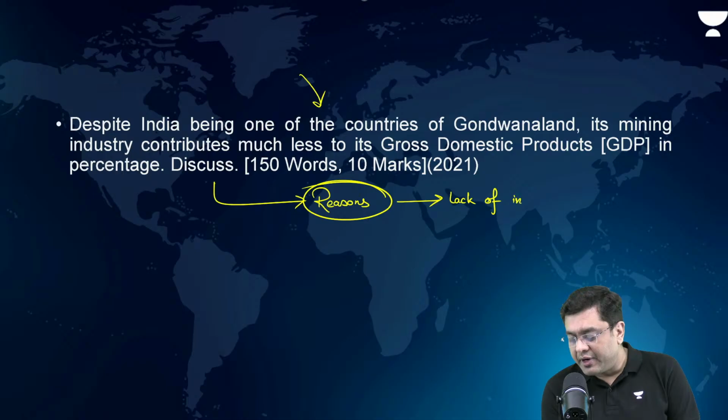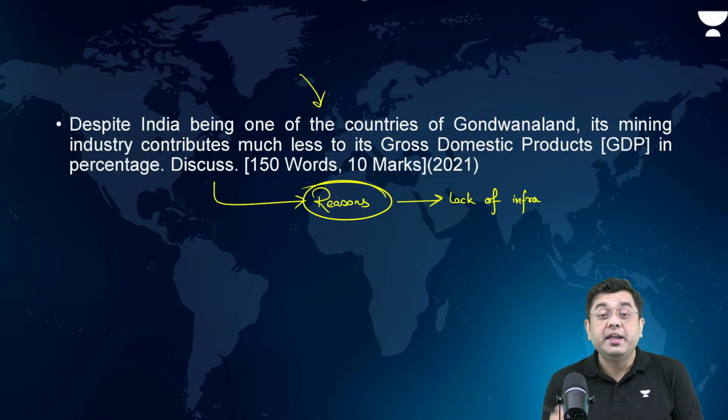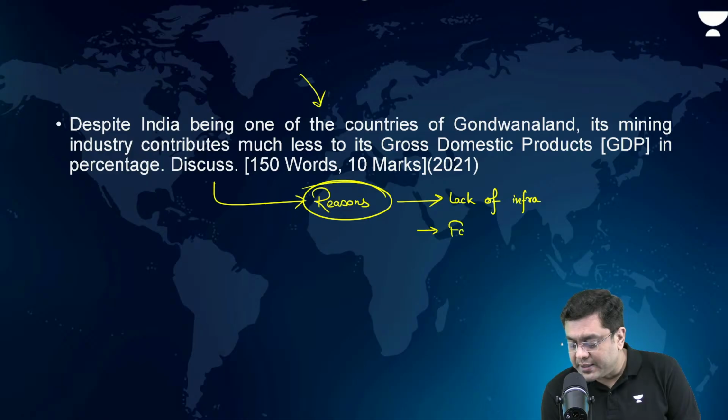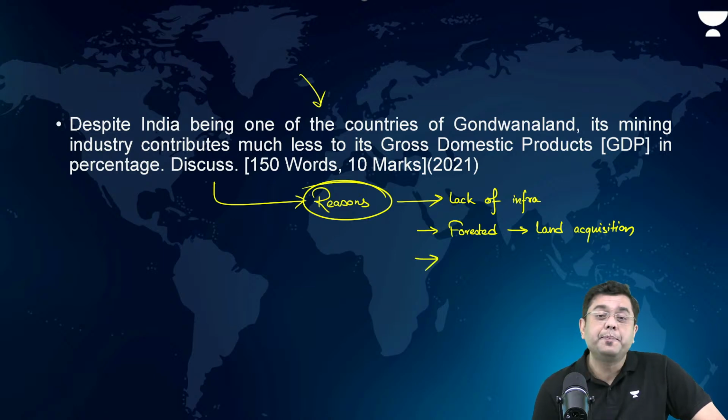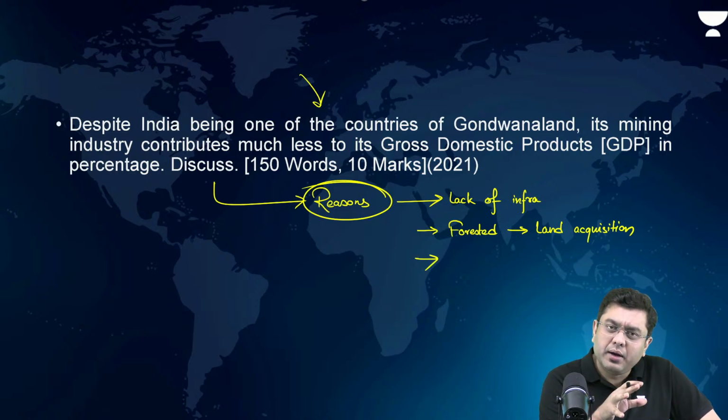We don't have infra connectivity in the regions which are mineral rich. Those areas are generally forested. So land acquisition is an issue.